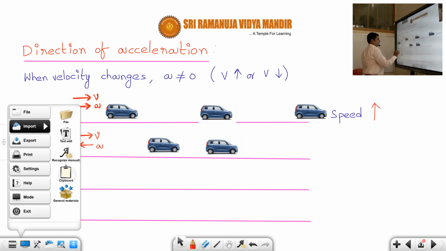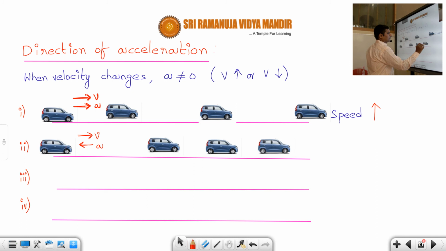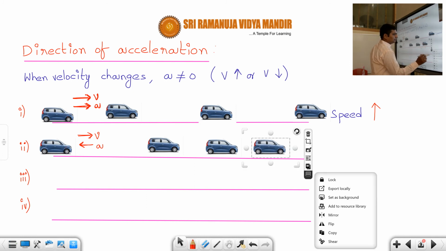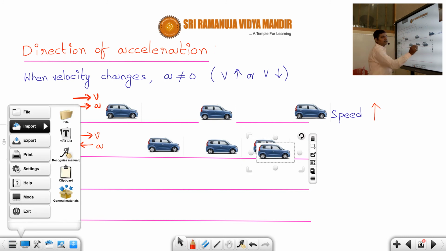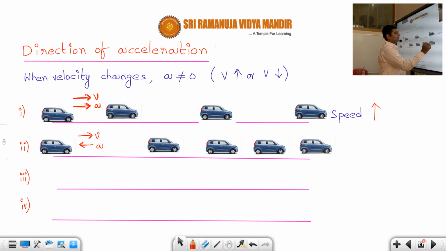I hope you are observing the diagram carefully. If you observe it carefully, you will get an idea that the distance is decreasing. So the speed of the car will decrease.